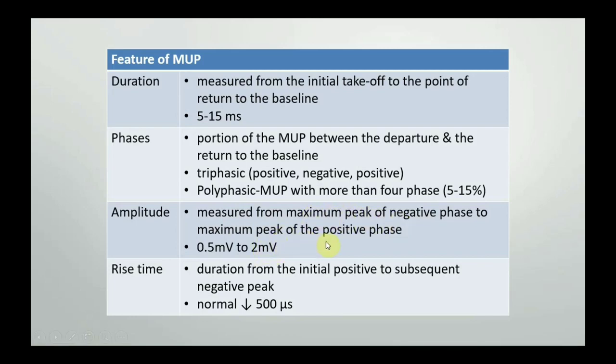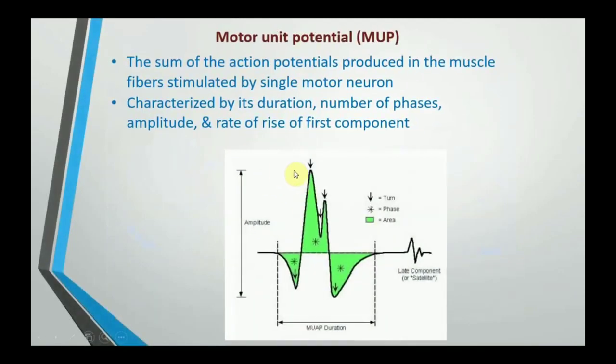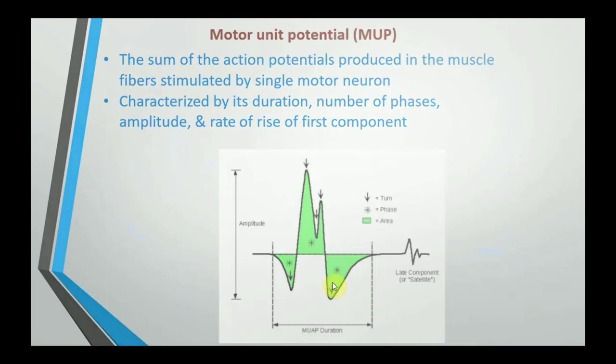Amplitude is measured from the maximum peak of the negative phase to the maximum peak of the positive phase. Usually it is 0.5 to 2 millivolt. So it starts from the maximum peak of the negative to the maximum peak of the positive. This is known as the amplitude of the motor unit potential.